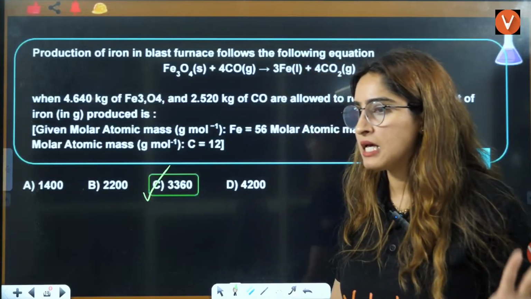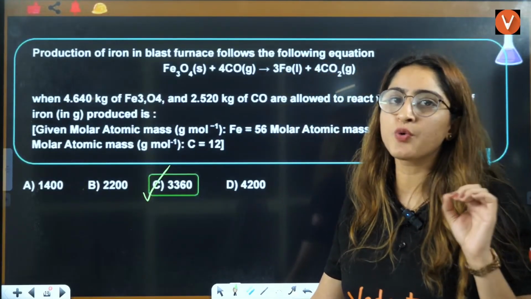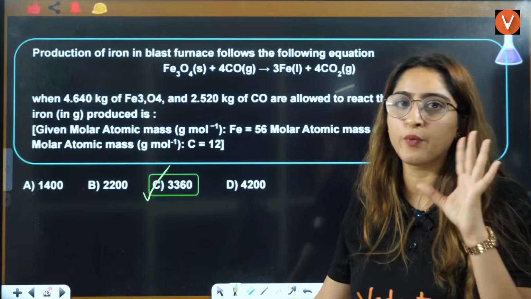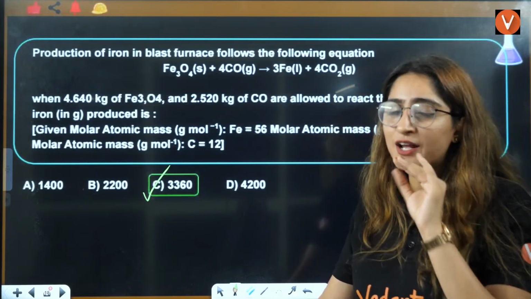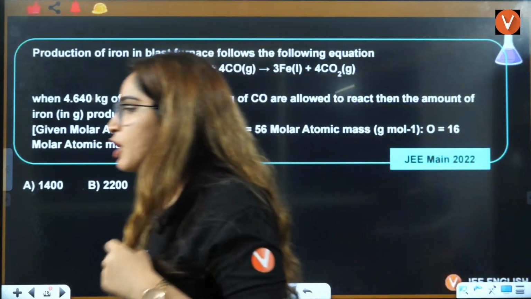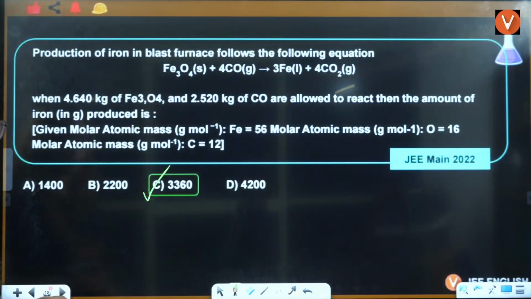Clear, everyone? Now, last question of limiting reagent that we are going to do. After that, we are going to start with empirical formula, which is actually a very simple topic, right? So let's do last question of limiting reagent, okay?